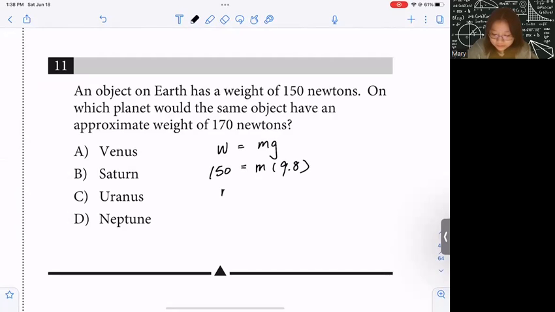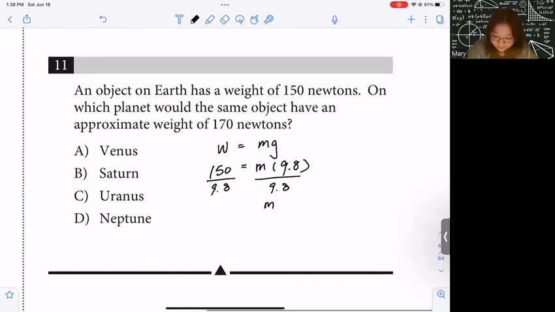In this case, you could use a calculator. I'm just going to divide 9.8 on both sides, so m equals, let me use a calculator, 150 divided by 9.8. That gives me approximately 15.30612. Let me just write m on the left side, because I'm more used to that way. Okay, so that's m.